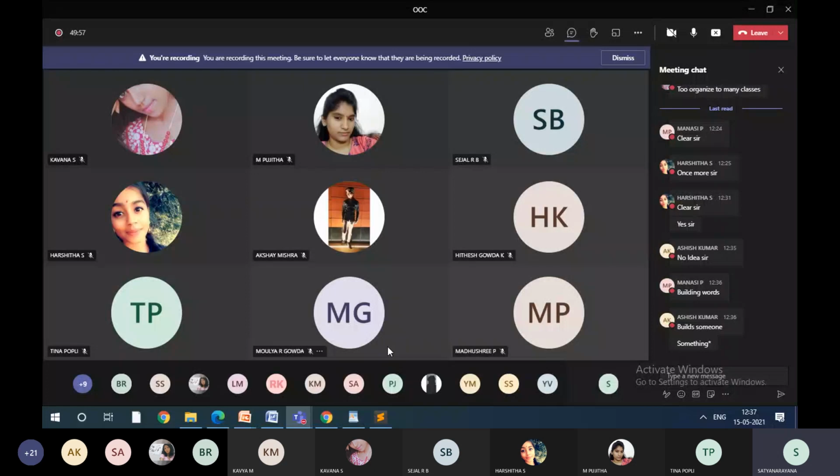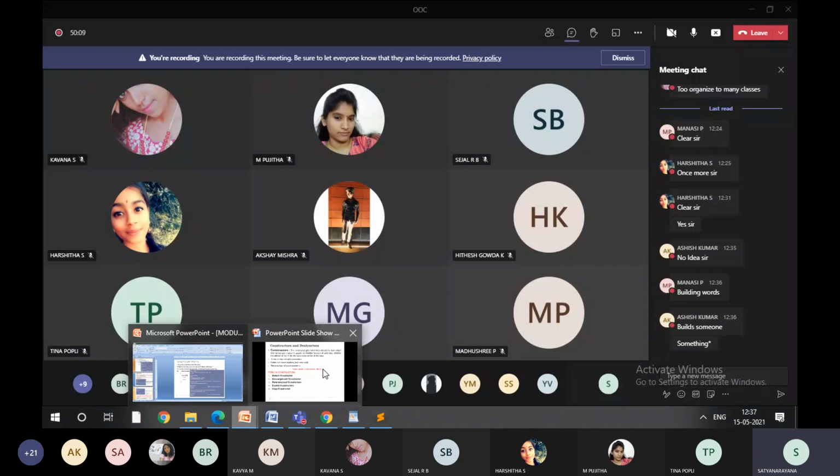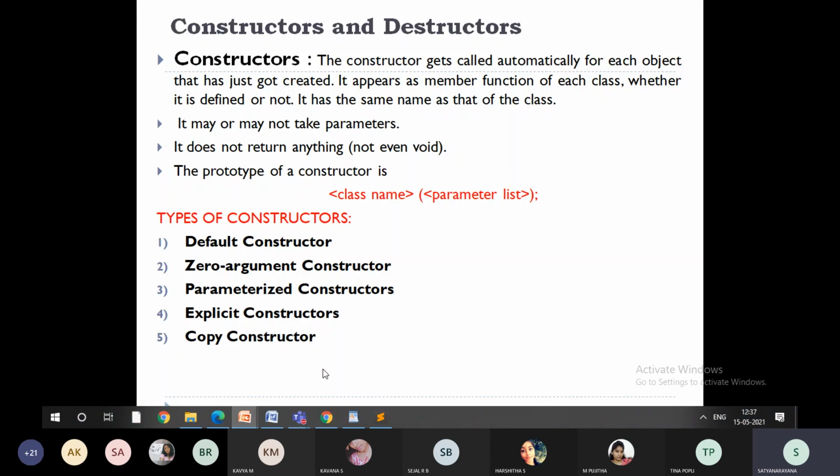Right? See, what is the compiler's work? To compile it and see whether there is any error. If there is any error, it will say there is an error, but who is going to bring that back from the compiler? Right? So that is where your constructor will come into the picture. Technically, the constructor will get called automatically when you create the object. So the moment you create the object in C++, the constructor gets called automatically. It is one of the member functions of each class, a default member function of each class.